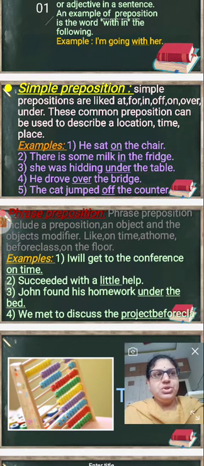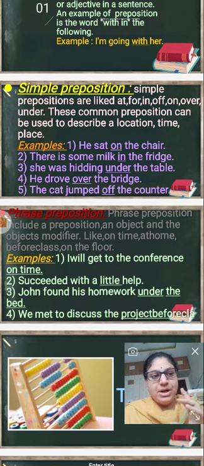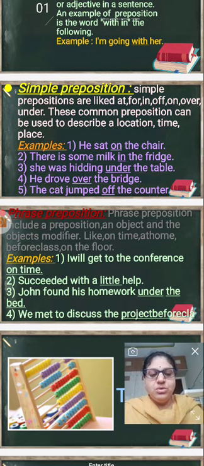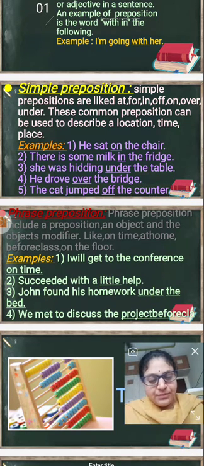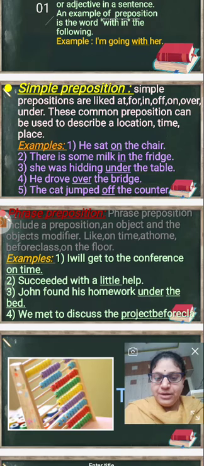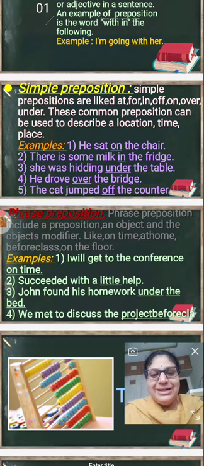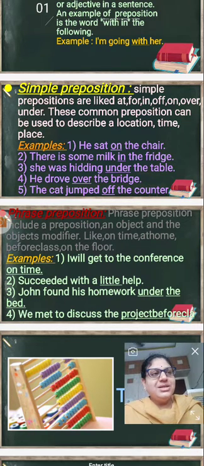It shows the source of a particular thing, how you got it. They got water, from where? From the river. I got the gift, from where? From the delivery boy. So many examples are there.